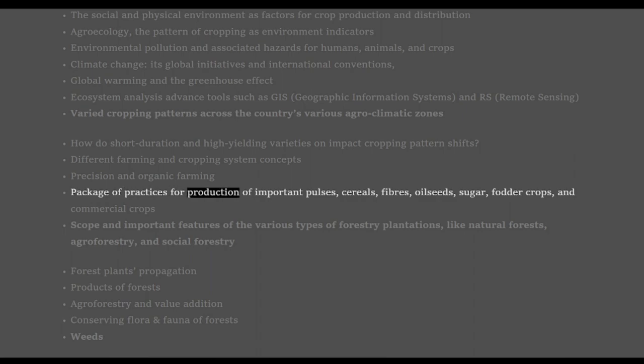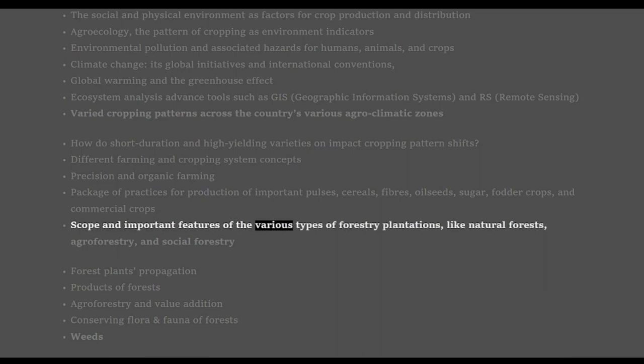Package of practices for production of important pulses, cereals, fibers, oilseeds, sugar, fodder crops, and commercial crops. Scope and important features of the various types of forestry plantations, like natural forests, agroforestry, and social forestry. Forest plants propagation. Products of forests. Agroforestry and value addition. Conserving flora and fauna of forests.